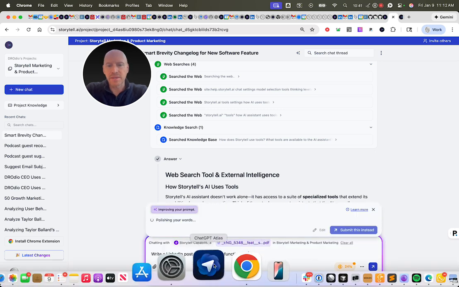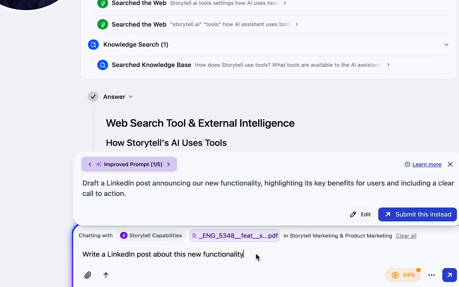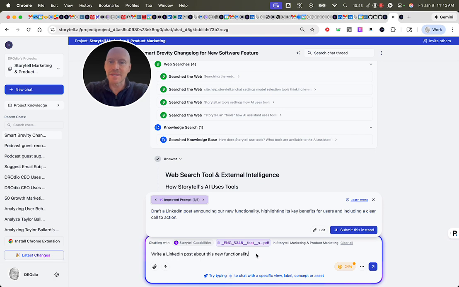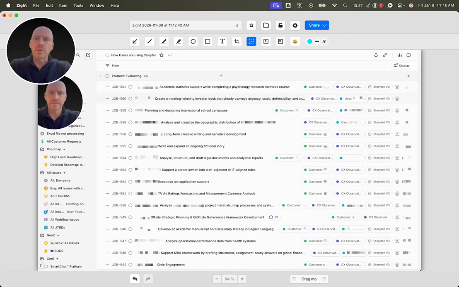I can also ask Storytell to write a LinkedIn post about this new functionality, and I'm going to do something even more specific there. We also have a Linear project for how users are using Storytell. We call this the jobs to be done framework, which you may be familiar with. Every user has a job they're trying to get done. I can't show you the details here, but I can give you a high level. We actually use Storytell to help us understand how people are using Storytell.